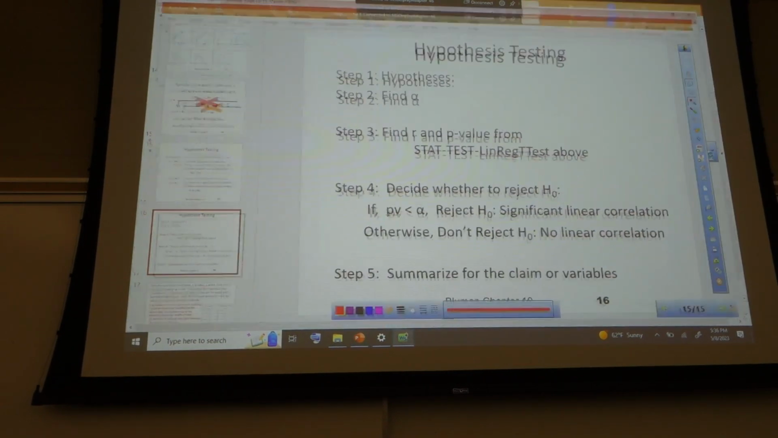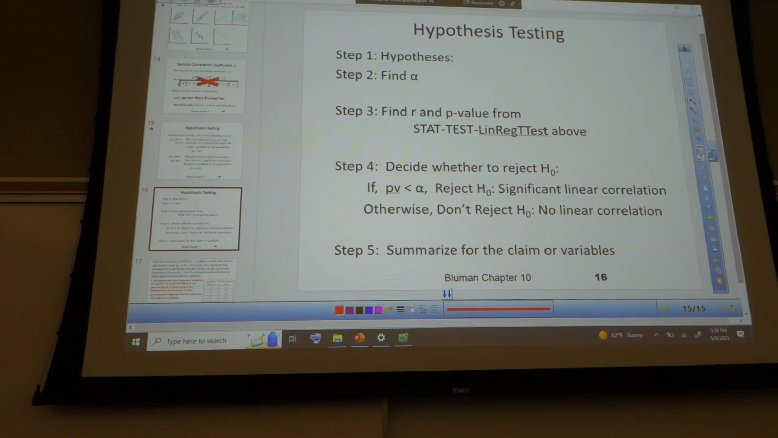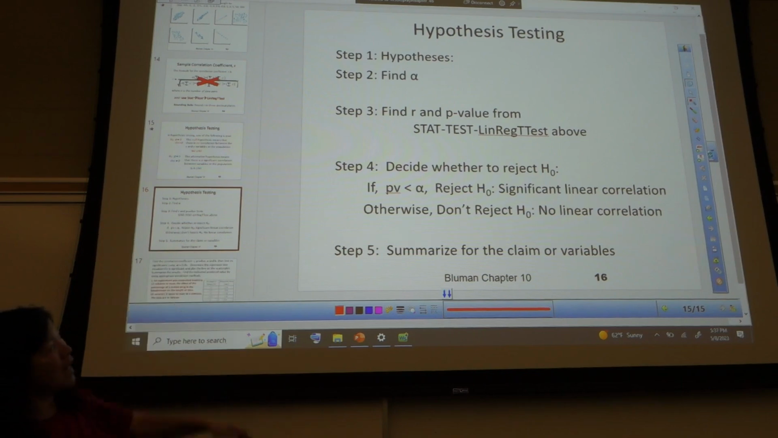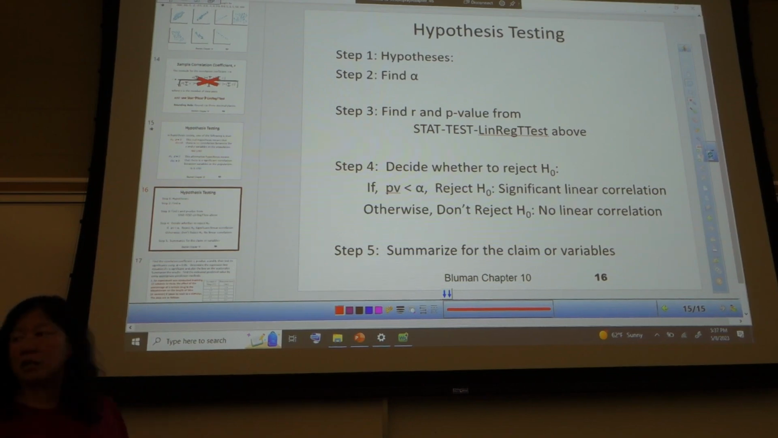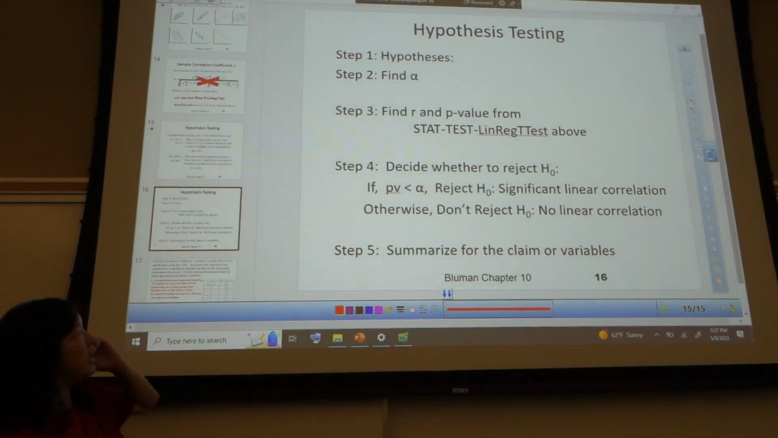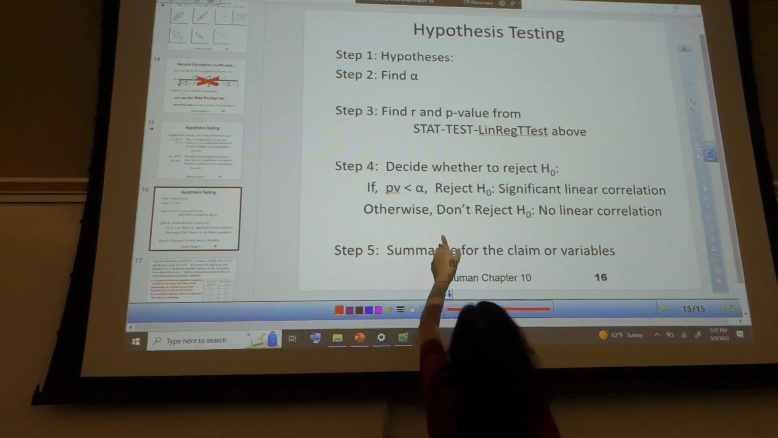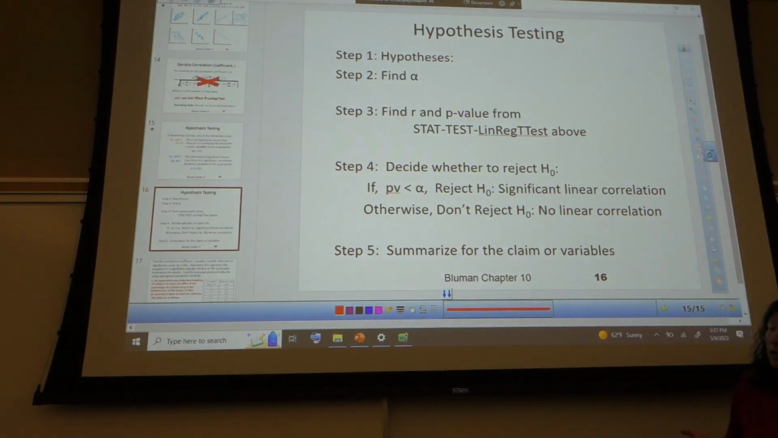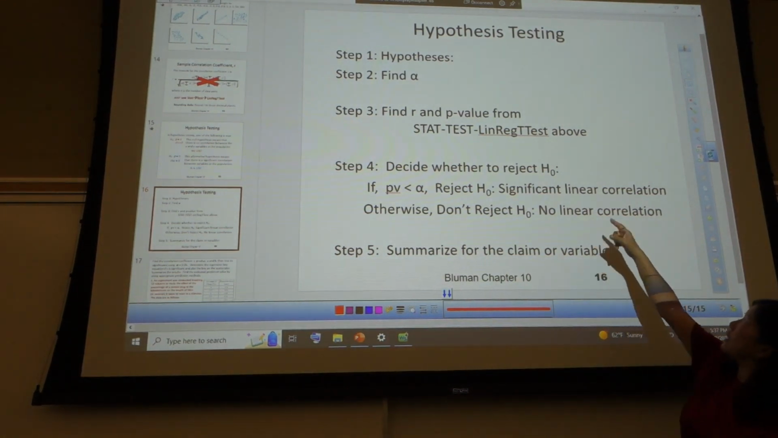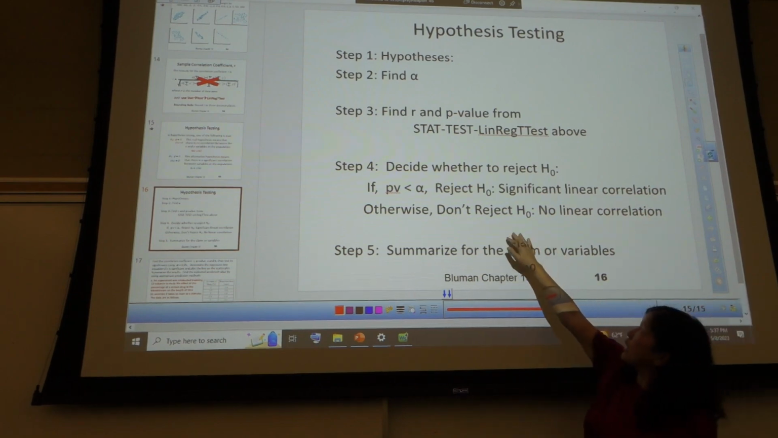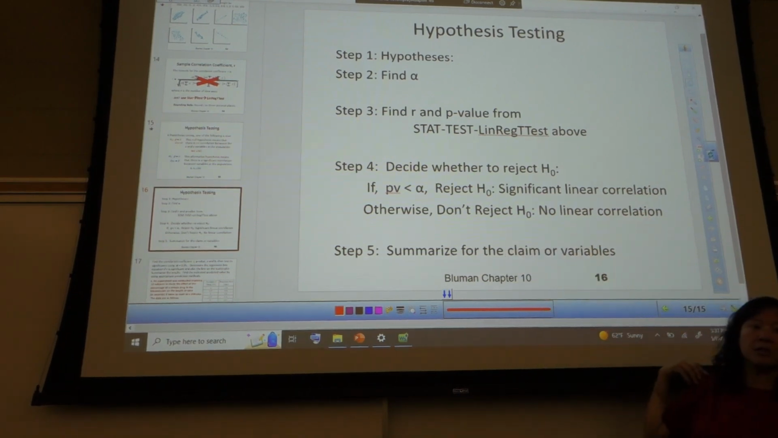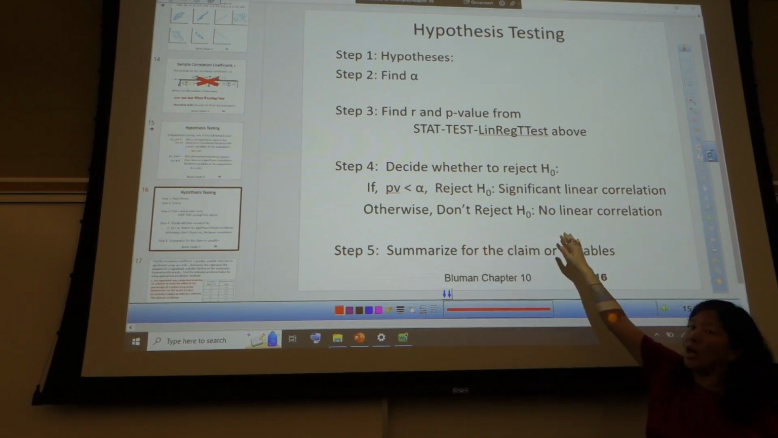So here are your steps. All right, write down your hypotheses. Steps 2, 4, and 5 are the same as they have been in the past. Step 3 is different. It's just LinRegTTest instead of T-Test or 1-PropZTest. And also make sure you note, it might be helpful for you to note for yourself, that when you reject H0, it is a line. If you do not reject H0, it's not a line. Does that make sense? So not reject, not a line.